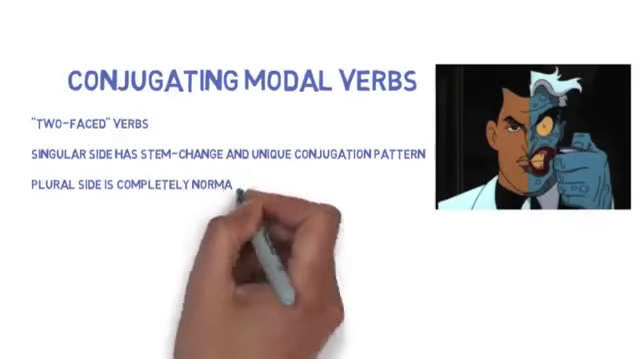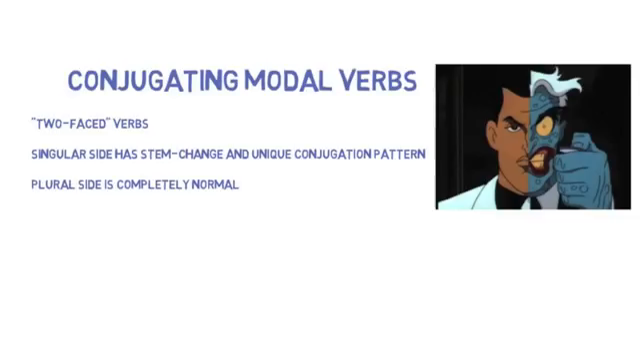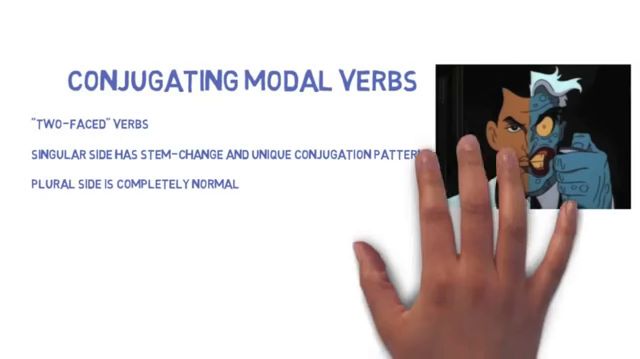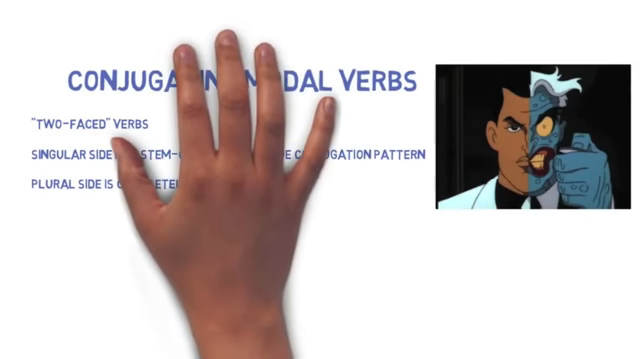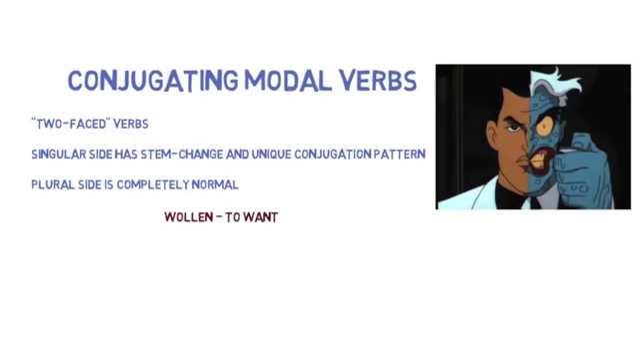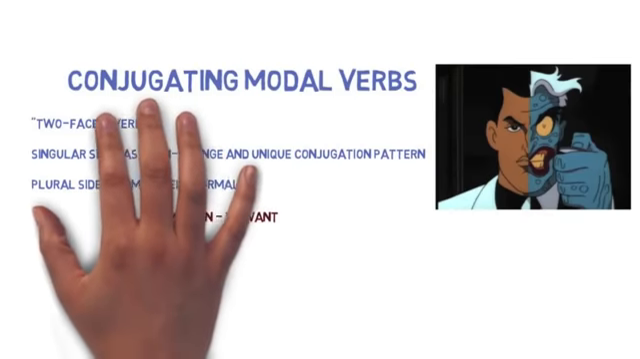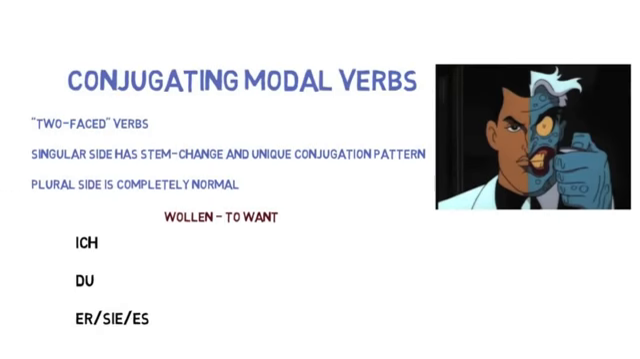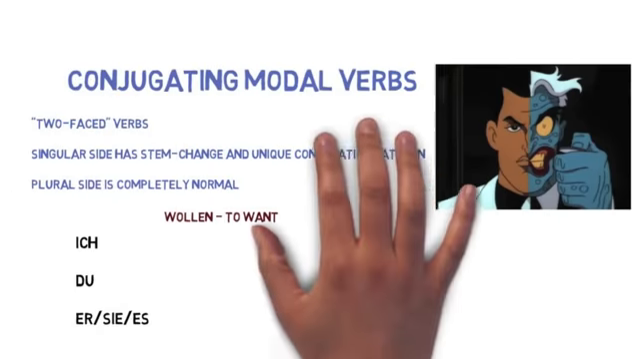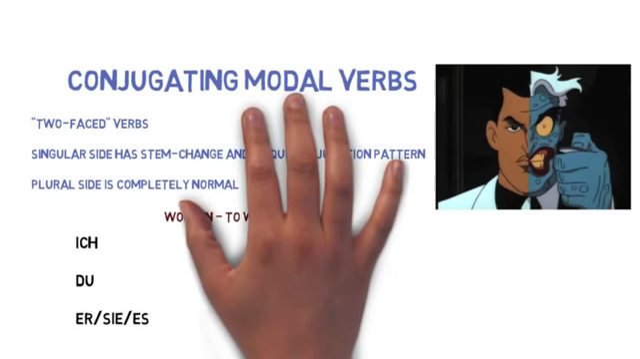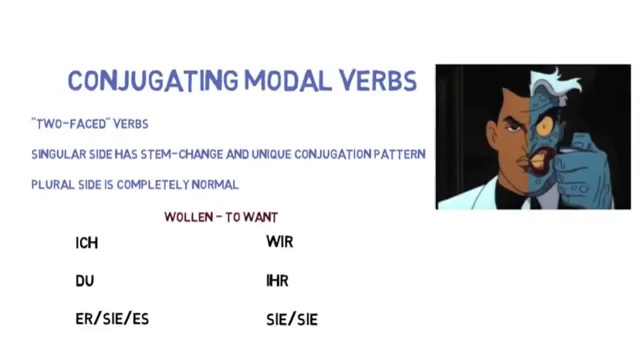Specifically, the singular side of modal verbs, the forms that go with ich, du, and er, sie, es, are strange. The vowel in the stem changes for all of them except for sollen, and the conjugation pattern is different from other verbs you've seen. The plural side, on the other hand, is completely normal, no vowel change, and the same old endings as usual. So let's take a look at how this works with the example of the verb wollen, which means to want. On the singular side, you have ich will, du willst, er, sie, es will.